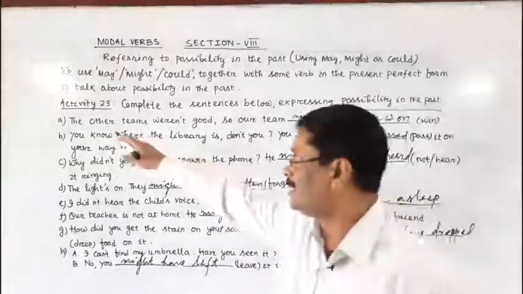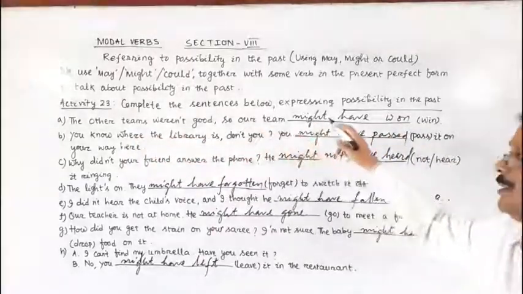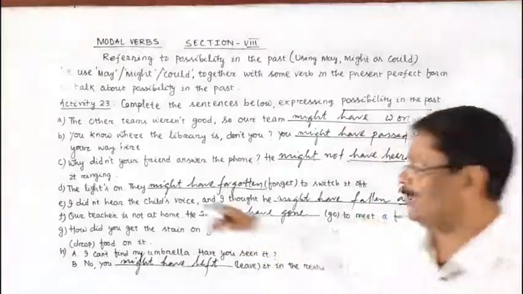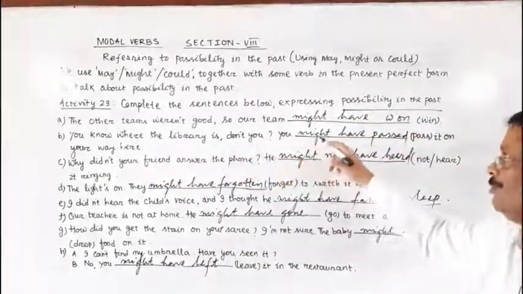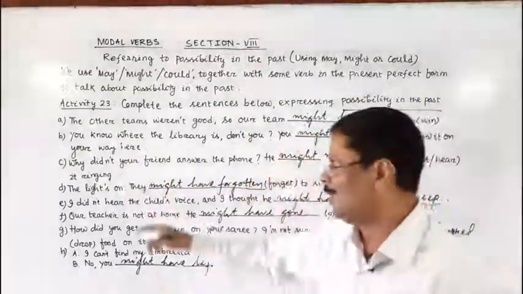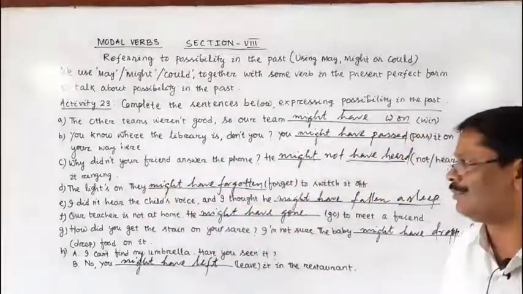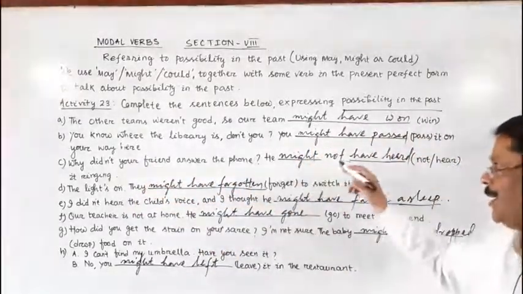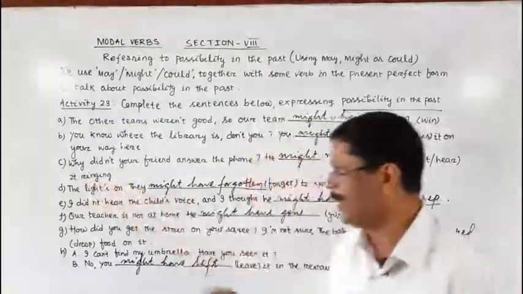In the first sentence, the other teams were not good, so our team might have won. You know where the library is, don't you? You might have passed it on your way here. Why didn't your friend answer the phone call? He might not have heard it ringing.